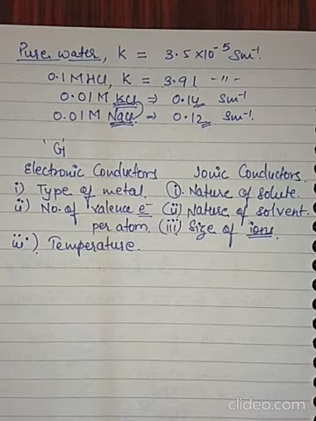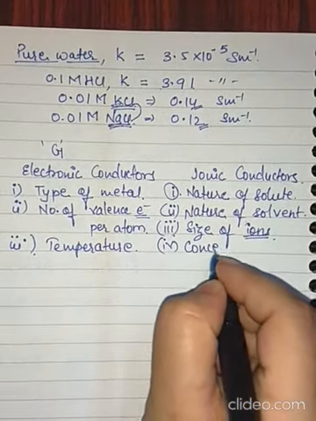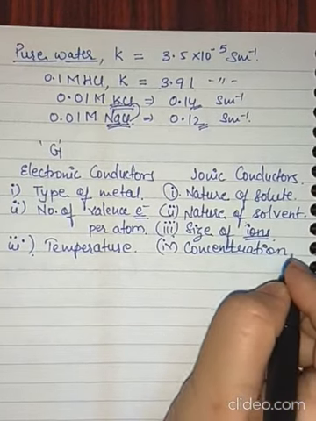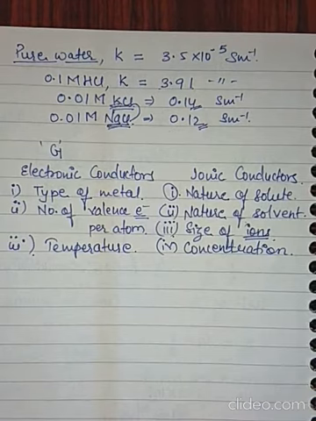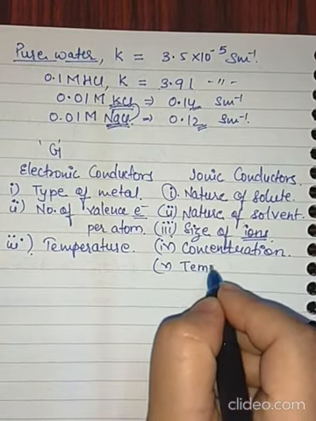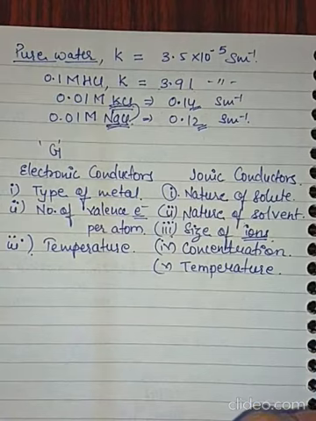Then the next one is the concentration of the electrolyte. This we will study in detail in a later topic. So let us leave it over here, just the concentration of the solution and temperature. Now here the relationship between conductivity and temperature is totally different from electronic.